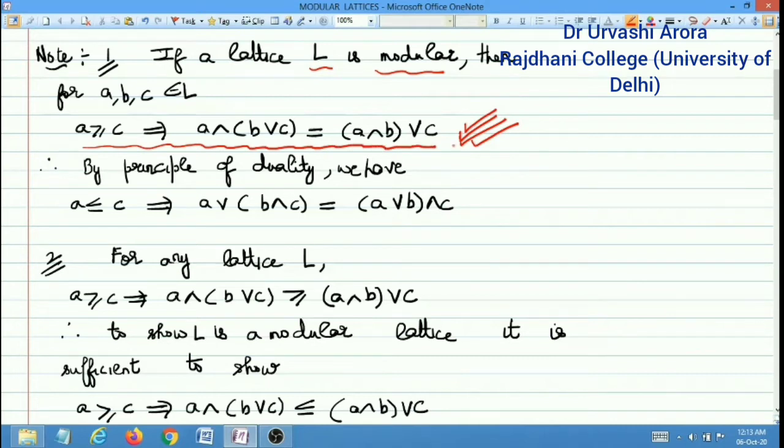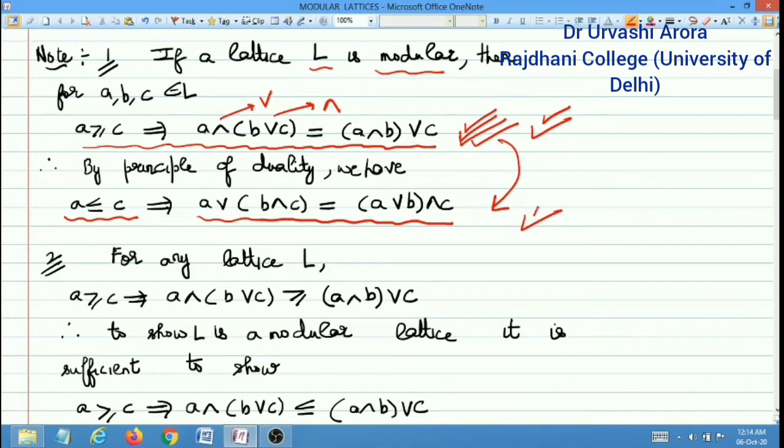then by principle of duality the dual statement of this, which represents the modular law, will also be satisfied, which means that whenever A is less than equal to C, then this would imply that A join B meet C would be equal to A join B meet C. This is how the dual is obtained. Whenever you have to obtain the dual of a statement, you just replace the meet with join and join with meet. So if this particular statement is satisfied in the lattice L, then this will automatically be satisfied by principle of duality.